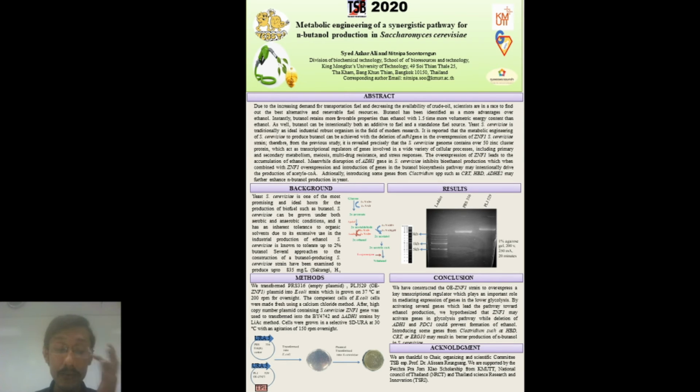As you can see in the result, we constructed the overexpression ZNF1 plasmid with the ADH1 deletion background. In conclusion, we have constructed the overexpression ZNF1 plasmid with the ADH1 gene deletion background, so we can inhibit the ethanol pathway. Further, we will introduce genes from Clostridium or other species to produce more n-butanol.